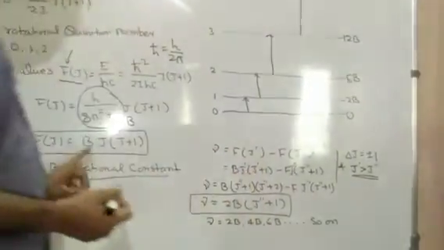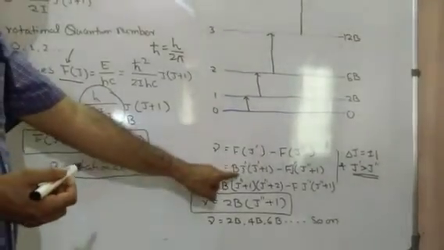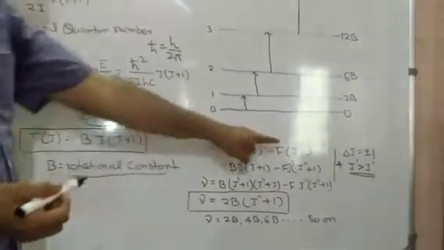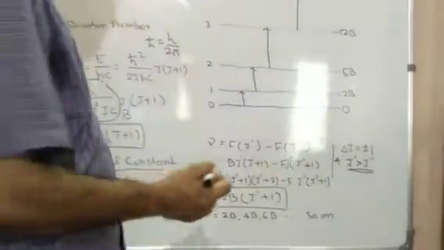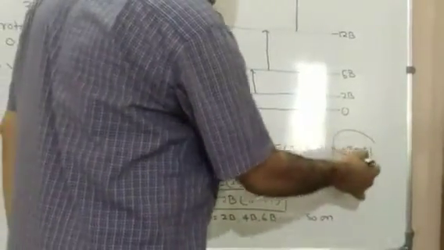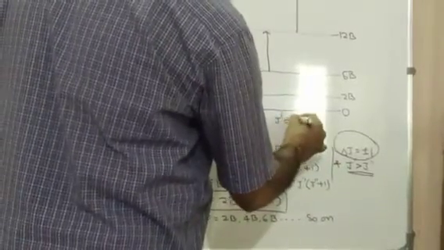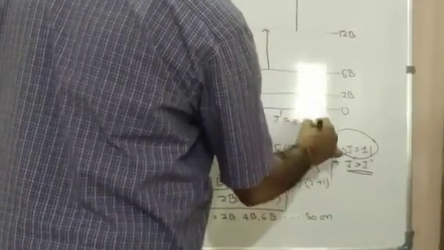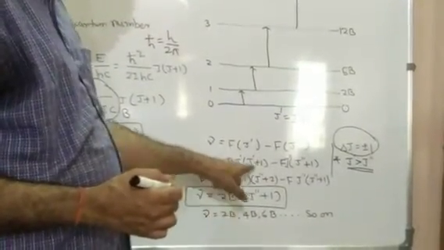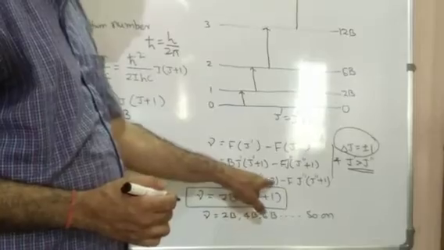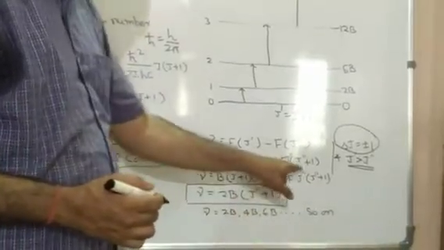Substituting this relationship for J' and J'', and since the selection rule gives J' equal to J'' plus 1, J' is replaced by J'' plus 1, and the other term has J'' plus 2.